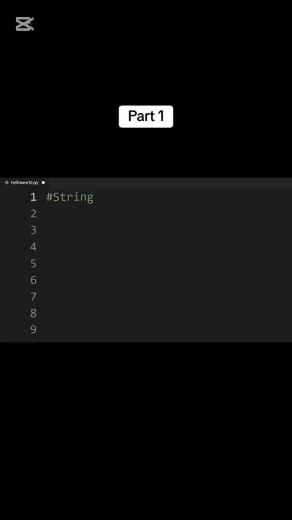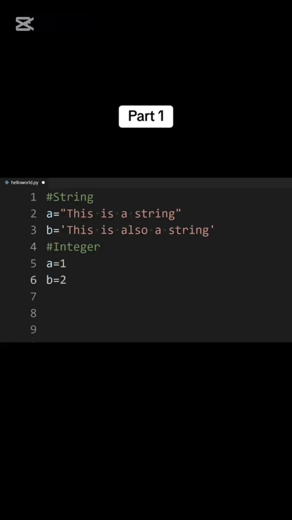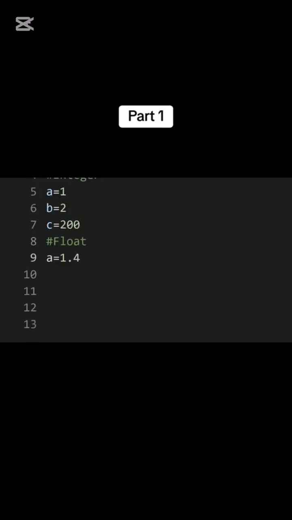These are some basic data types in Python. As we saw, string stores a sequence of characters. You can define a string using single or double quotes. Integers are whole numbers like 1, 2, 200. Float is a data type used to store numbers with decimal points.